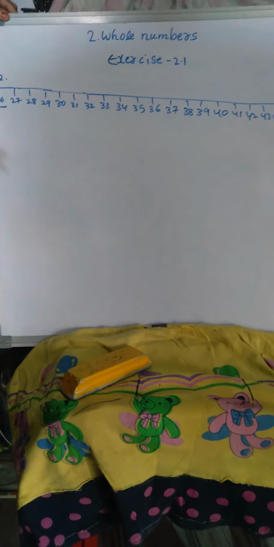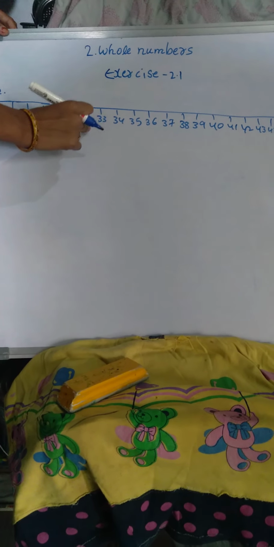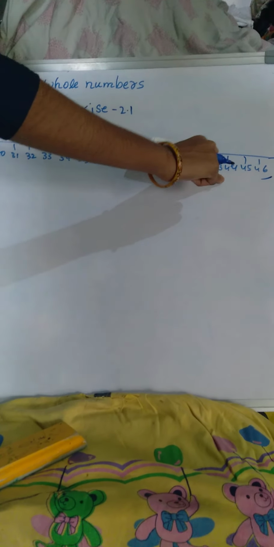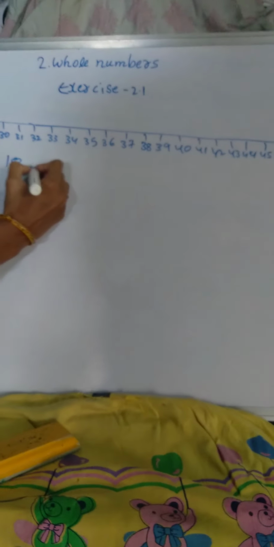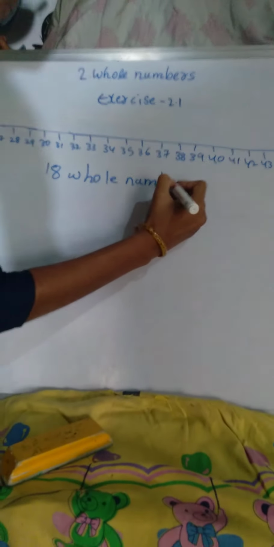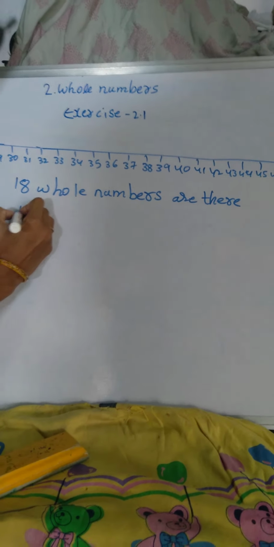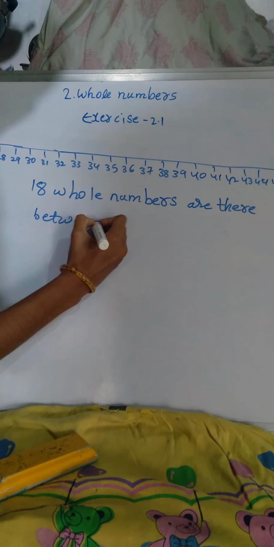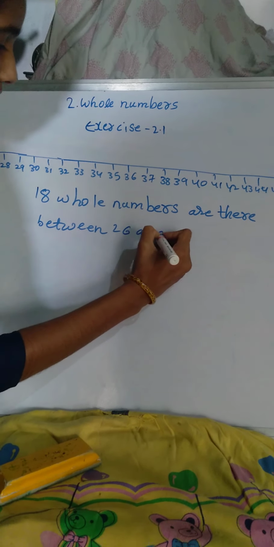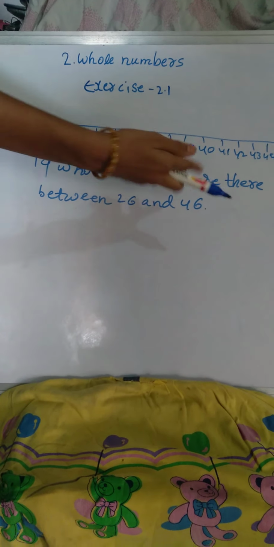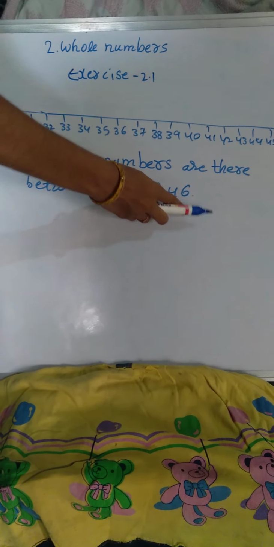We'll count in the middle numbers. 1, 2, 3, 4, 5, 6, 7, 8, 9, 10, 11, 12, 13, 14, 15, 16, 17 and 18. So 18 whole numbers are there between 26 and 46. And so 19 whole numbers are there between 26 and 46.